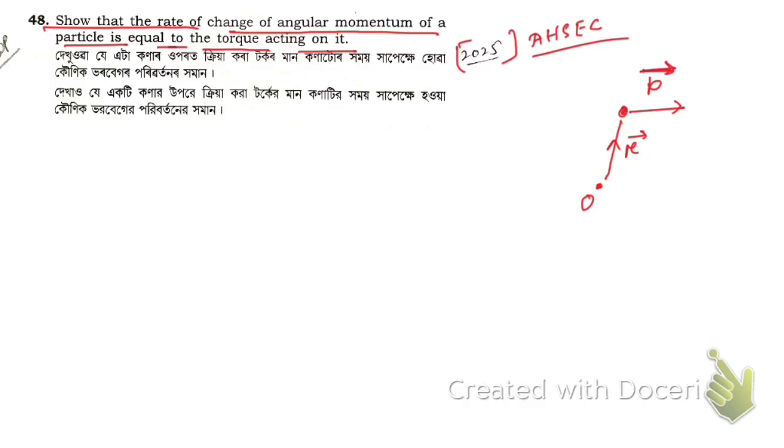Then the magnitude of the angular momentum about this O will be given by the perpendicular distance to this line of motion times the magnitude of the linear momentum, that will give you the angular momentum, right? Hope you have understood this.